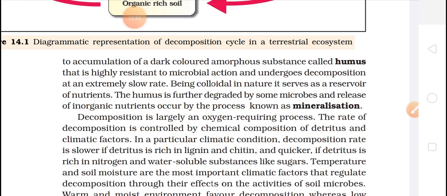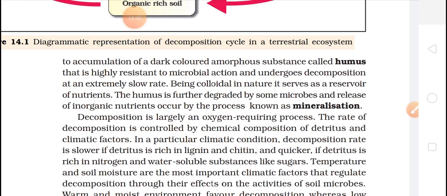Mineralization means deposition of minerals, or specifically, formation of minerals is taking place. And how is it taking place? Because these microbes, that is the bacteria and fungi, are digesting it by the process of catabolism. And when they are digesting it, they are releasing the inorganic nutrients.